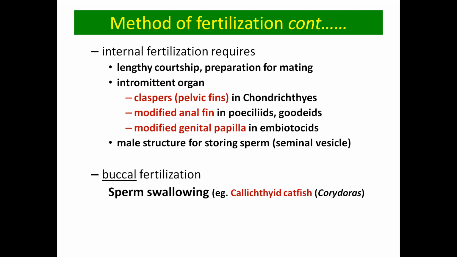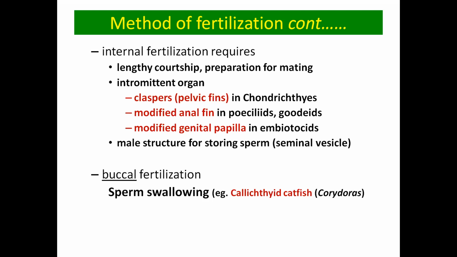There is another category of fertilization which takes place in fishes, buccal fertilization. This is a mechanism of fertilization which occurs in Corydoras fishes. Basically, the female lays the eggs and keeps them in the mouth, and the male comes and releases the sperm near the mouth, and the female engulfs those sperm. So the fertilization occurs inside the buccal cavity, inside the mouth of the female fish. That is known as buccal fertilization.